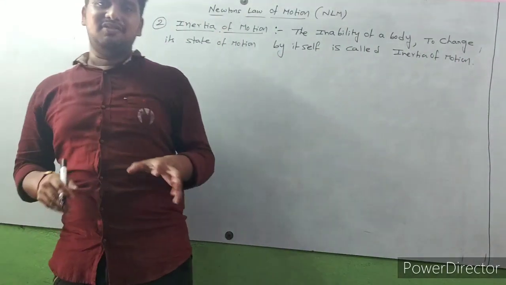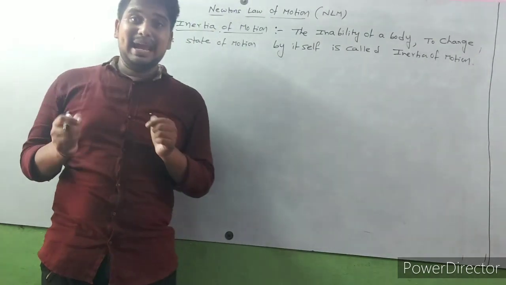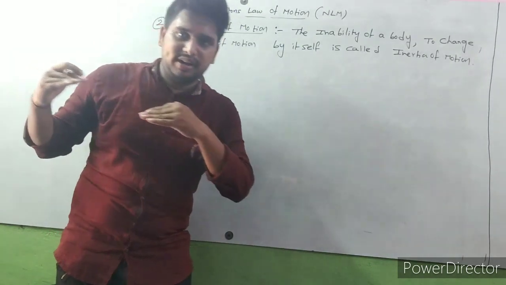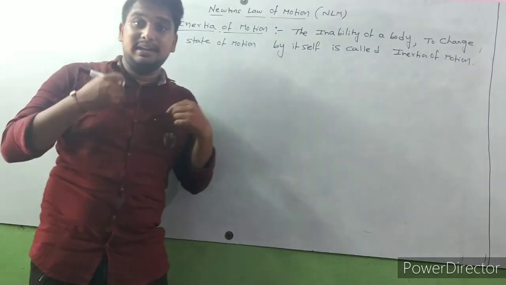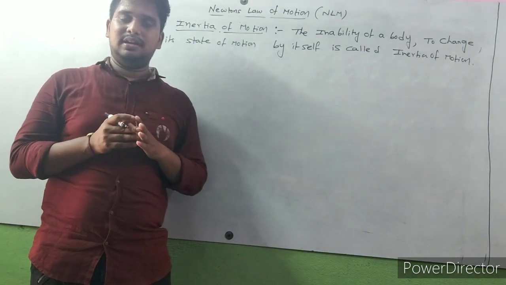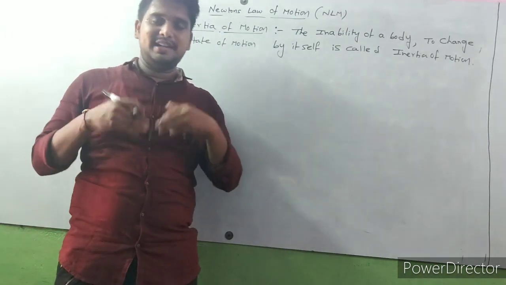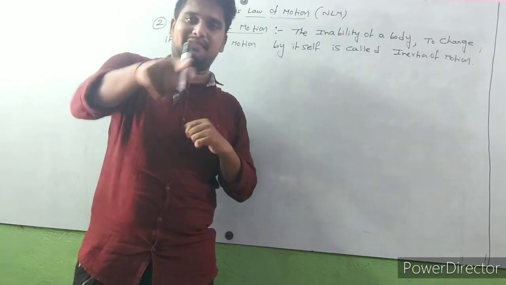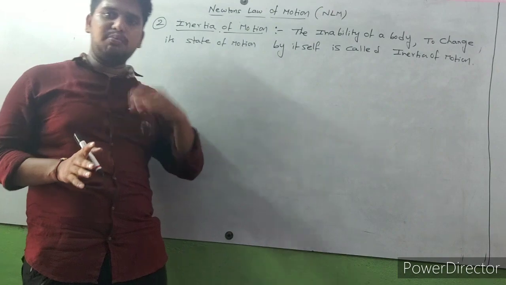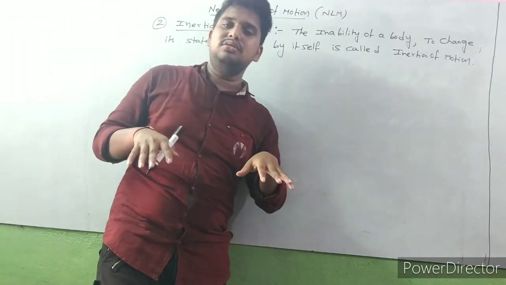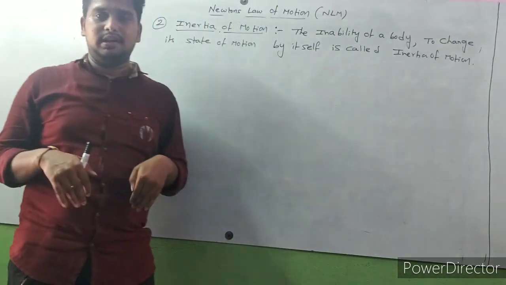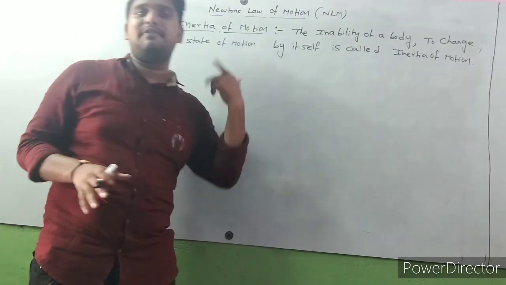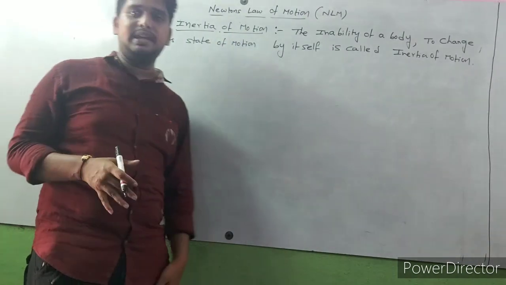So what is the meaning of this? The inability of a body. For example, if a body is in motion, it is unable to change its motion by itself. So that is the meaning. If any body is in motion, it can't change its motion by itself. Whether we are applying external force on it, definitely it will change. So that is the meaning of this.